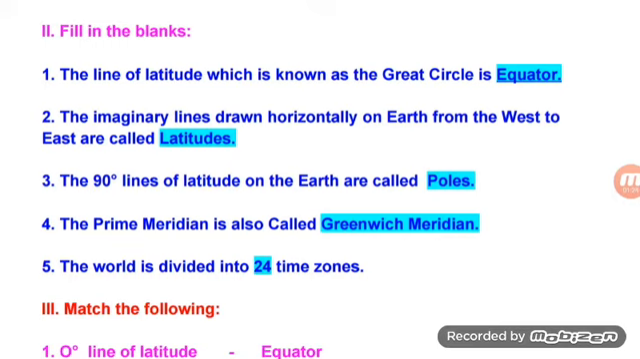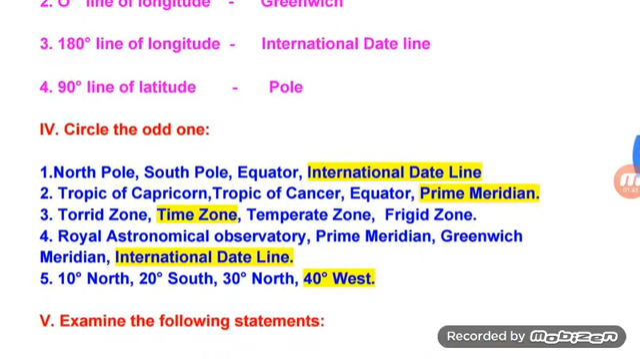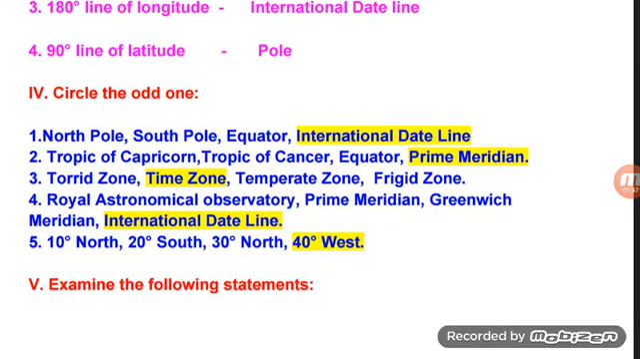The world is divided into 24 time zones. Mark the following: 0 degree line of latitude, equator; 0 degree line of longitude, Greenwich; 180 degree line of longitude, International Date Line; 90 degree line of latitude, pole. Circle the odd one. North Pole, South Pole, equator, International Date Line.